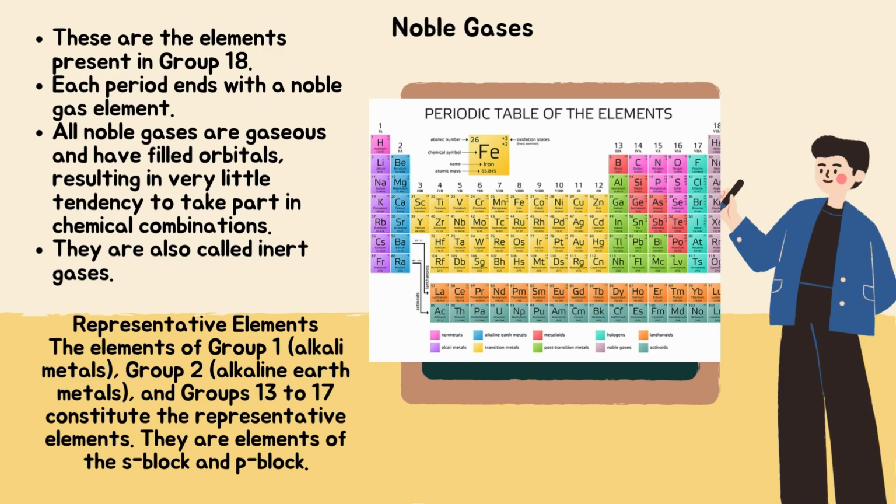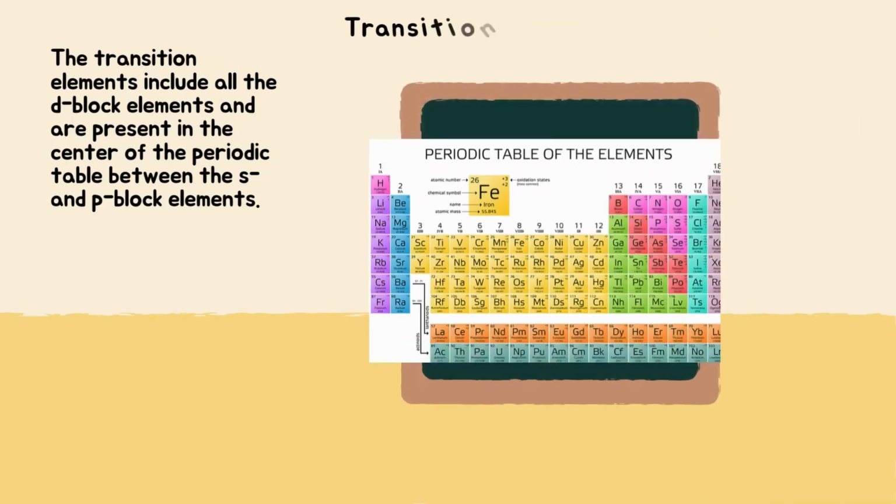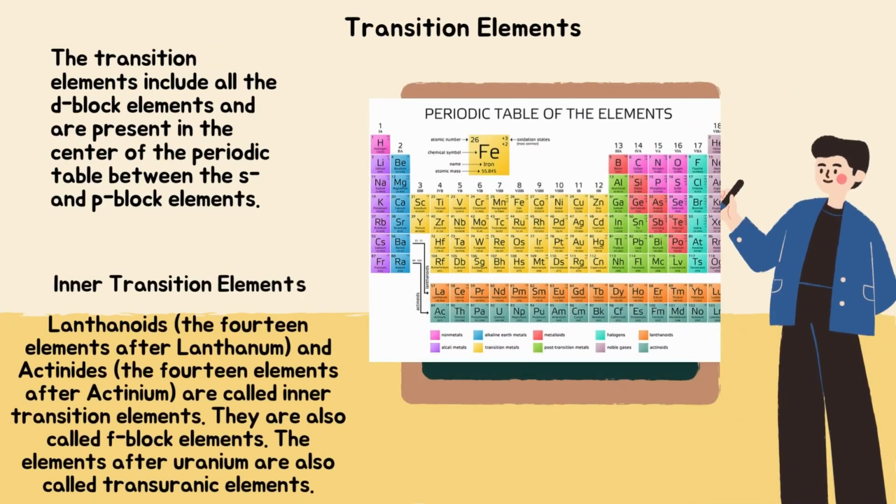Representative elements. The elements of group 1, alkali metals, group 2, alkaline earth metals, and groups 13 to 17 constitute the representative elements. They are elements of the S block and P block. Transition elements. The transition elements include all the D block elements and are present in the center of the periodic table between the S and P block elements.